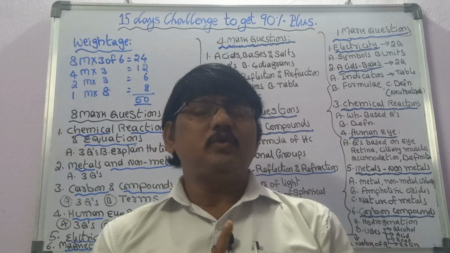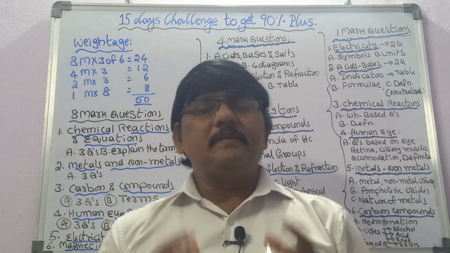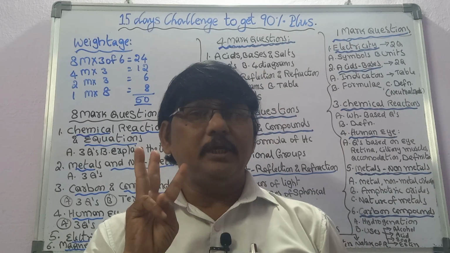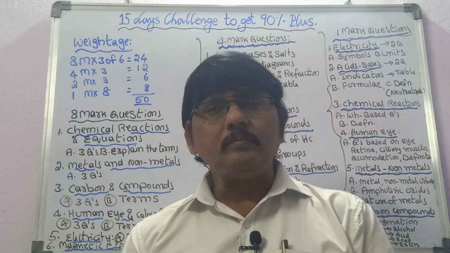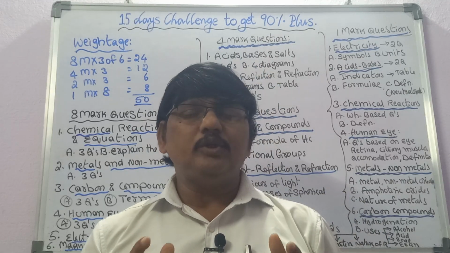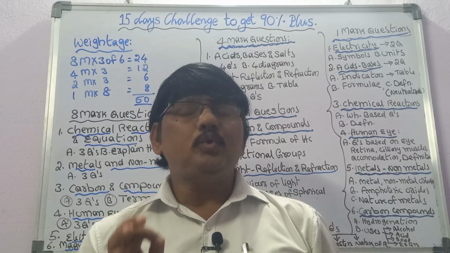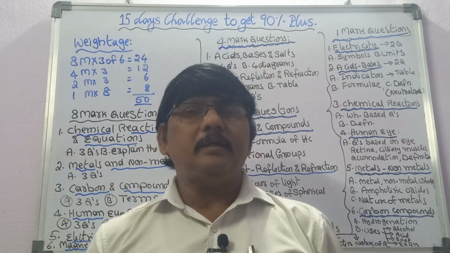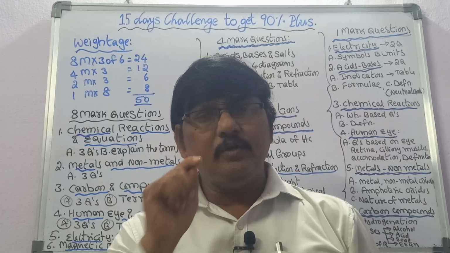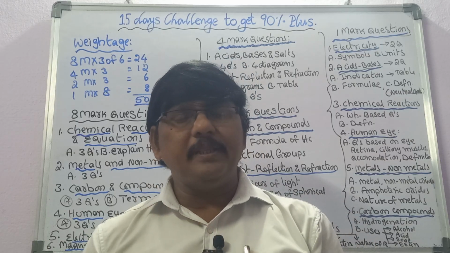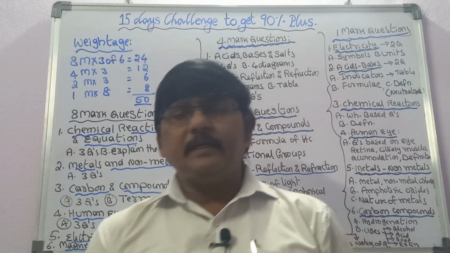The first lesson is chemical reactions and equations, and the next lesson is metals and non-metals. In metals and non-metals there are no terms, only 3 questions. The first question is: air and water are essential for corrosion. You should be very careful about this very easy question, supported by the diagram. And in the third test tube you should never forget that we use anhydrous calcium chloride. Remember that, repeat it 2 times. In the third test tube you will take anhydrous calcium chloride.